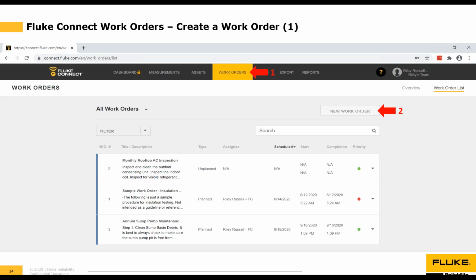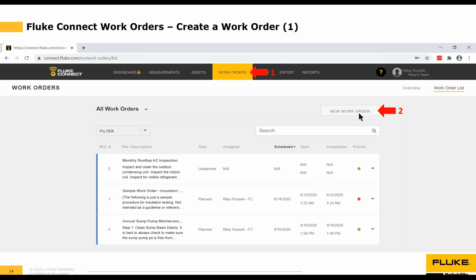Now, to view your work orders in the Fluke Connect web app, you go to flukeconnect.com, which is via a web browser. You log in. I've logged into my web browser as Riley Russell. This is my demo account. She also happens to be the team lead. So you log into the web browser, and then you're going to want to click on the middle tab here, the one that's named Work Orders. So click on the Work Orders tab, and from there you'll see all of your work orders, and we'll come back to this in a bit.